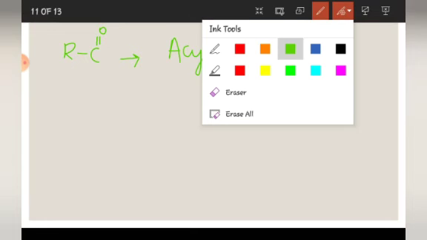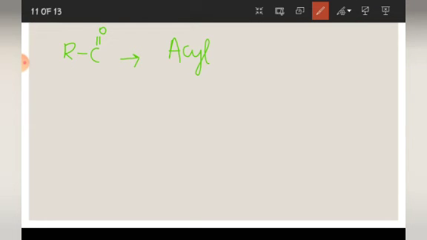See students, you need to remember that this RC double bond O group is known as acyl group. And here one bond will be there.